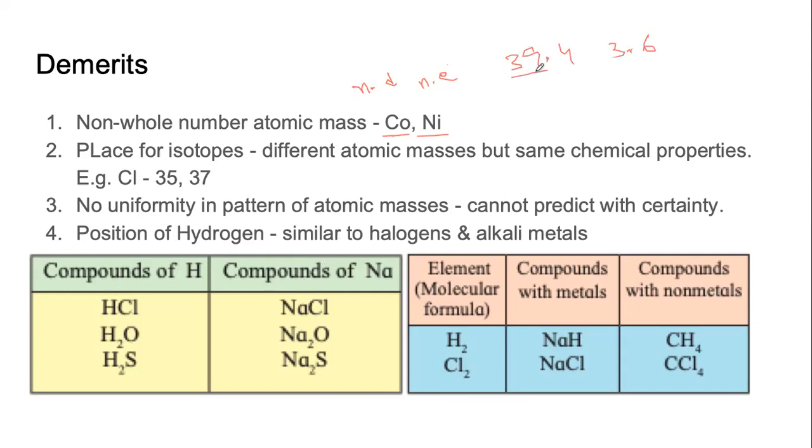Now, because both have the same whole number mass 39, and because we are still using the logic of atomic mass, we are not sure whether cobalt will come first or nickel will come first. Unfortunately, these people did not know that there was another way to do it.